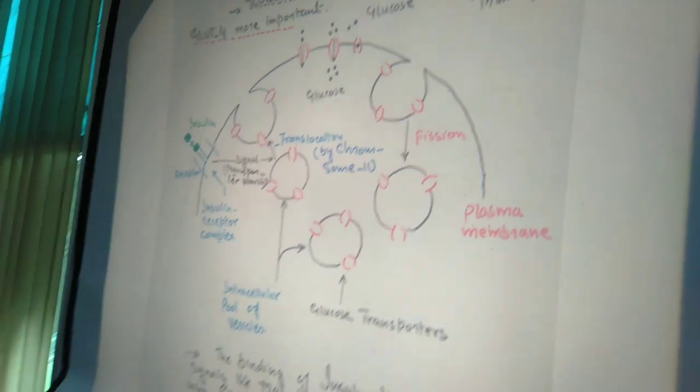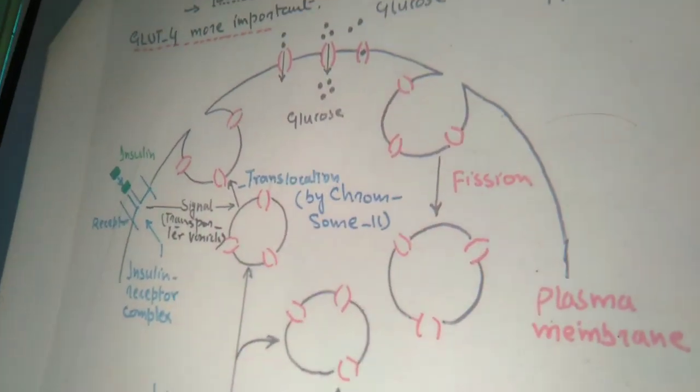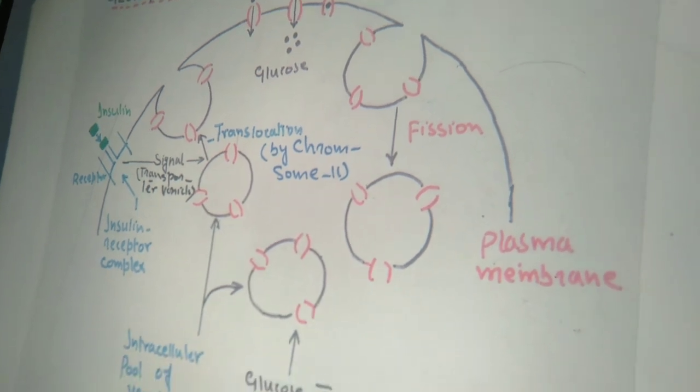Now among that, the most important is the glucose transporter 4. Glucose transporter 4 is responsible for taking the glucose from outside the cell into the cell, and then this transporter pours out this glucose inside the cell, where it is oxidized by means of various pathways which we have discussed under the heading of carbohydrate metabolism, that is by the process of glycolysis, by the process of hexose monophosphate shunt, by the process of citric acid cycle. All these are the processes for the oxidation of glucose in our body.